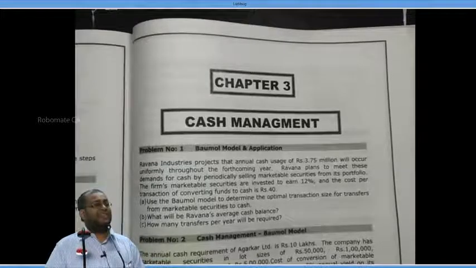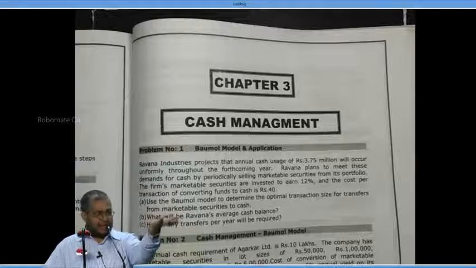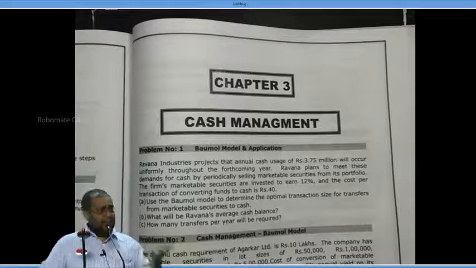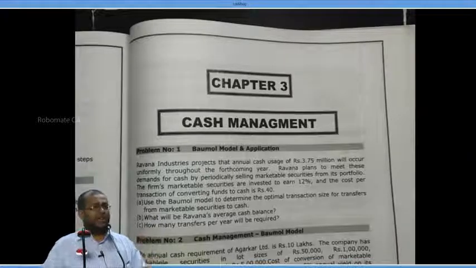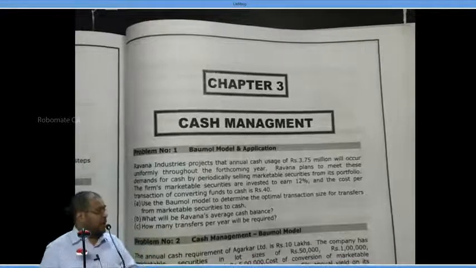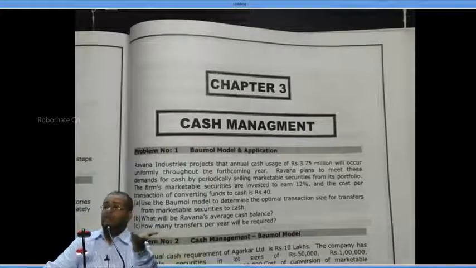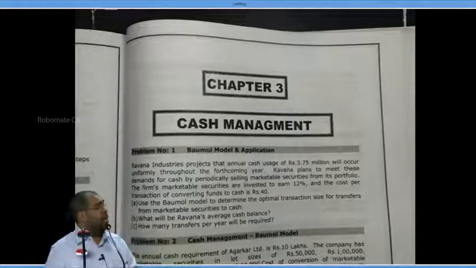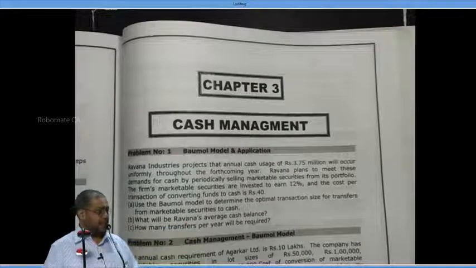Now, tell me, next question. What is Ravana's average cash balance? What is the cash in hand Ravana is on an average holding? Is he holding 37 lakh 50,000? No. Every time he holds only a maximum of 50,000. Is he always holding 50,000? No. First day 50,000. Next day spend some money. Last day, 0. On an average, Ravana has only half of OTS. How much is it here? 25,000. Yes or no? Write down.